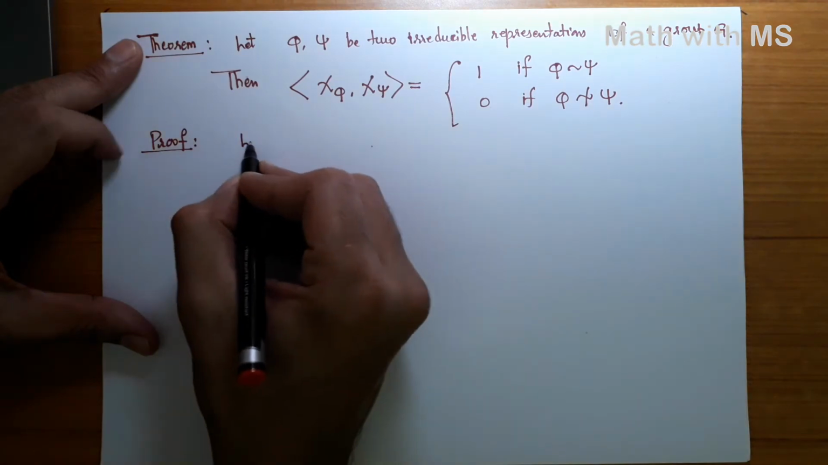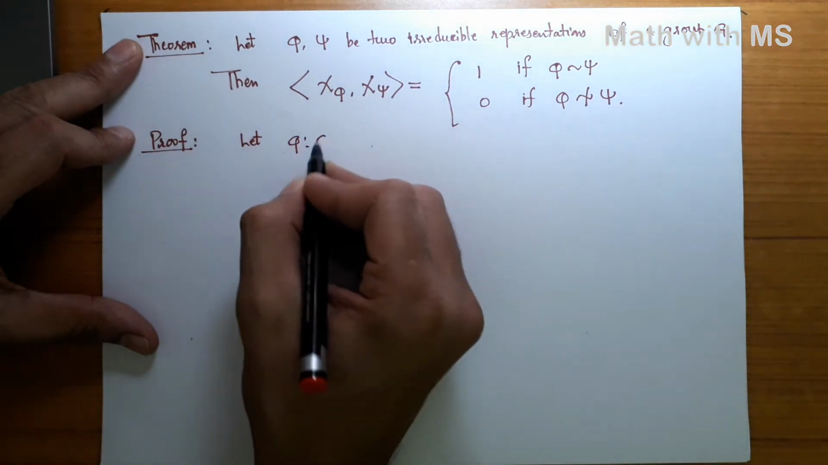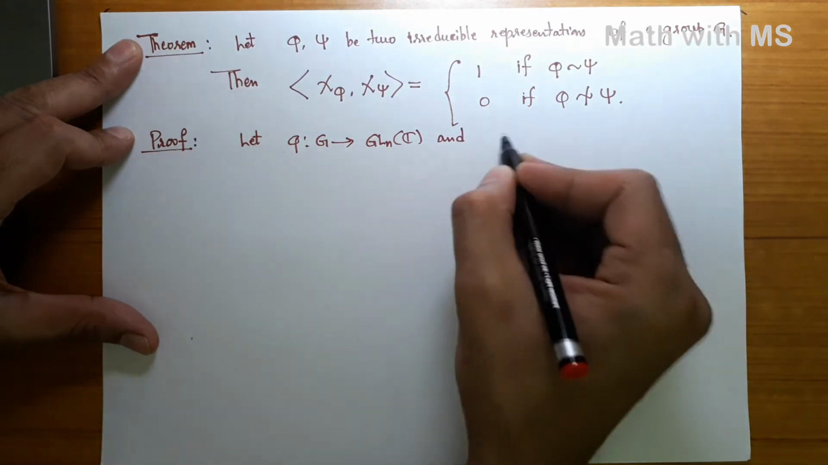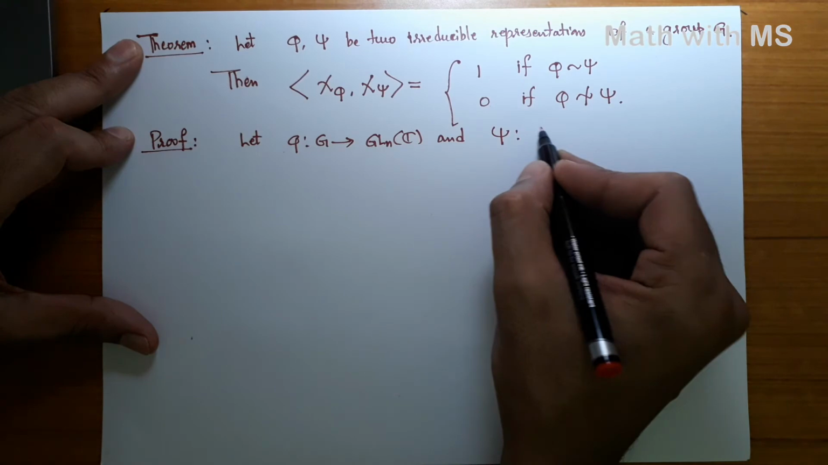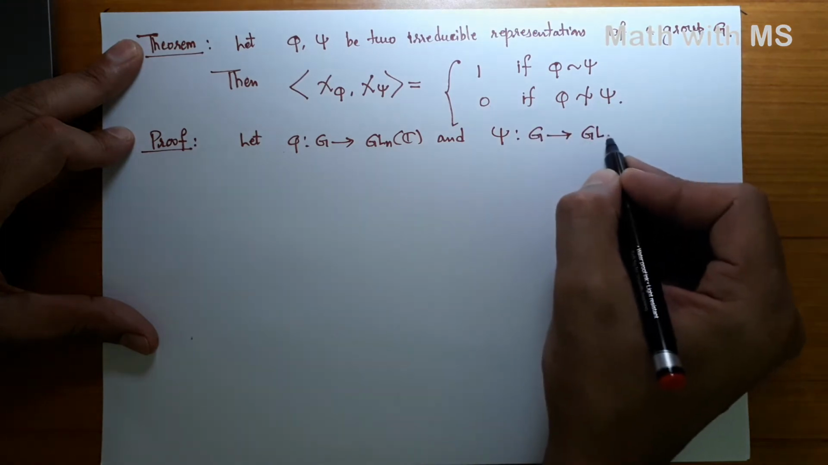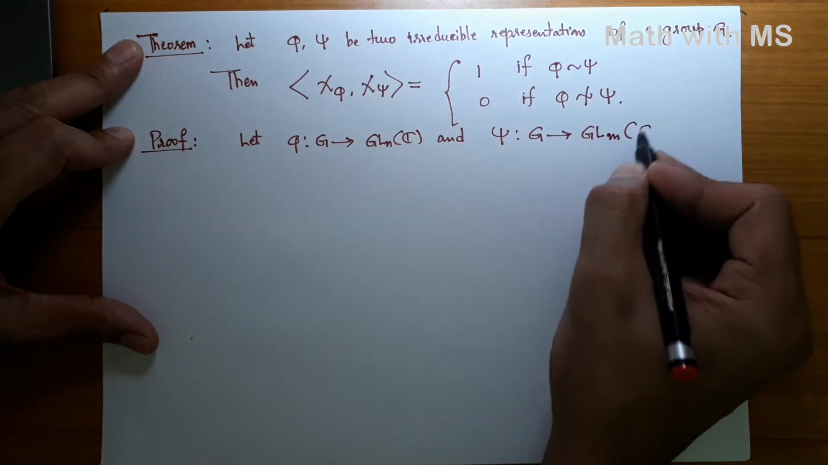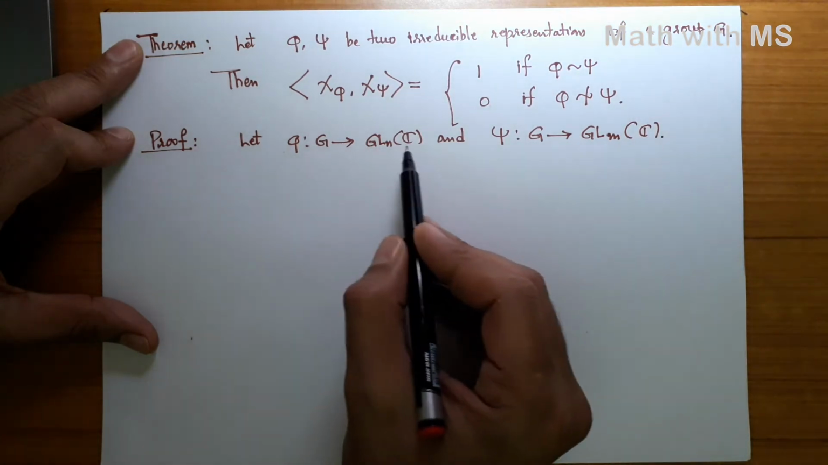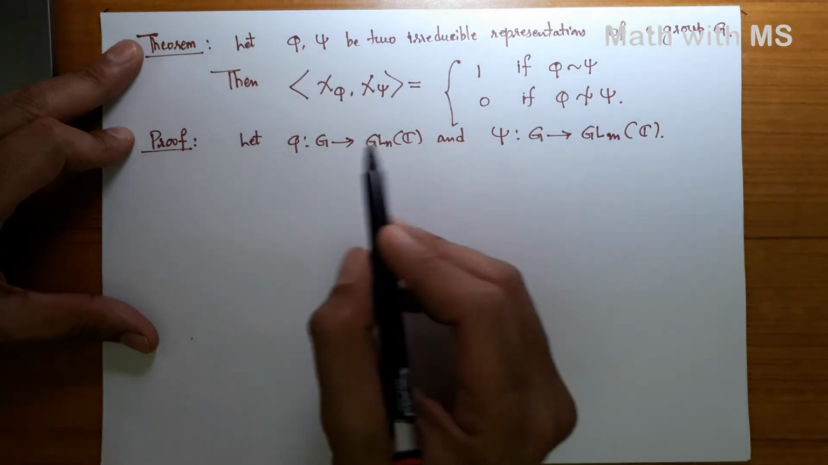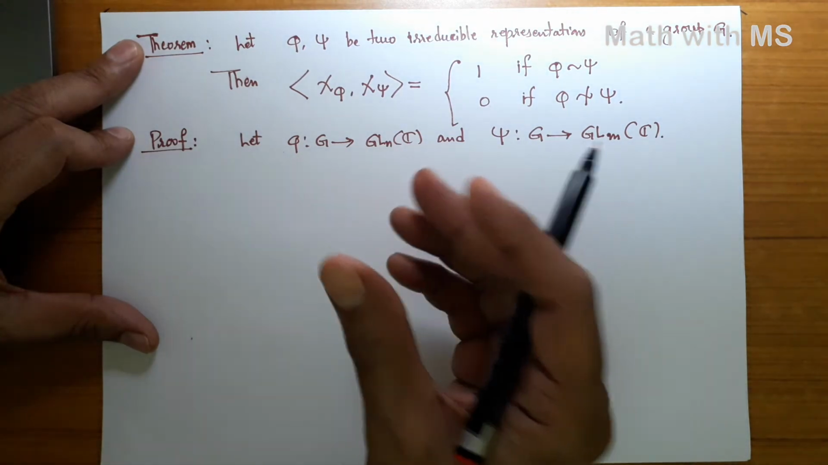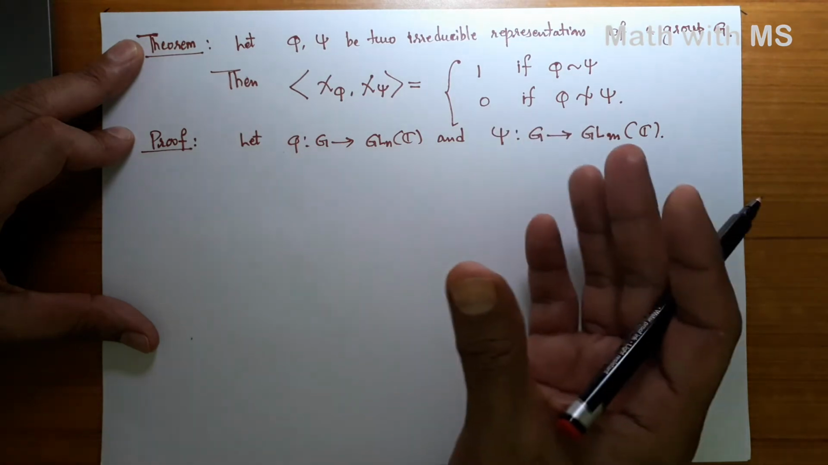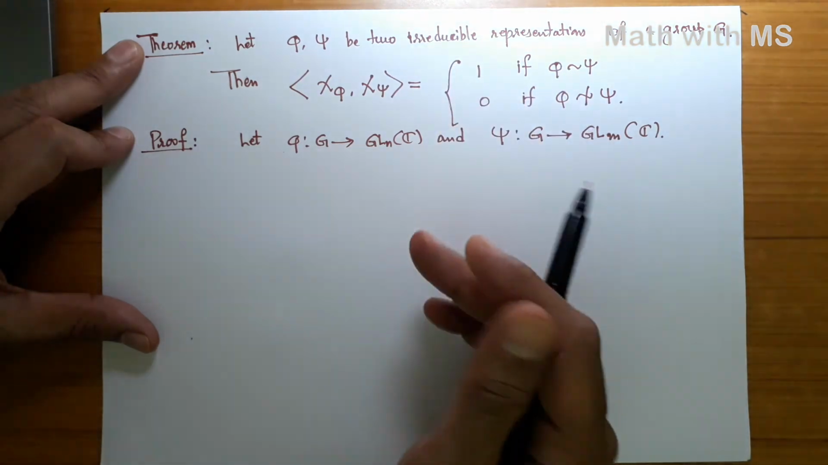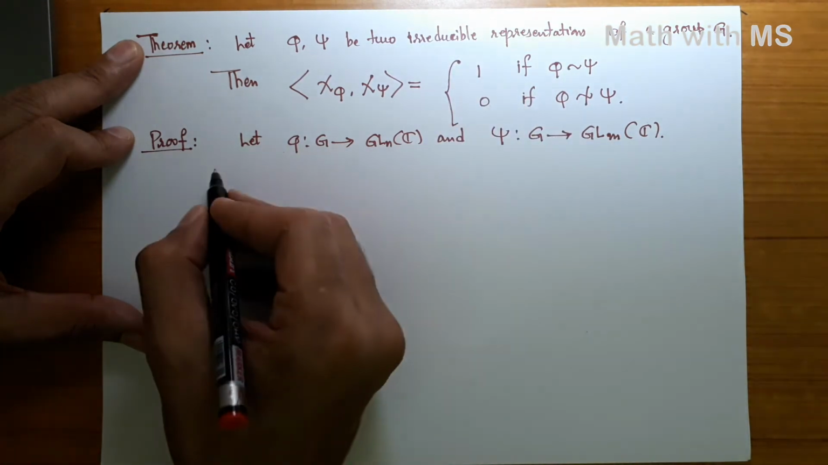Let us say phi is a map from G to GL_n(C), and psi is a map from G to GL_m(C). Without loss of generality, we can assume that they are unitary representations, because every representation is equivalent to a unitary representation. All our groups are finite here, and equivalent representations have the same character, so the outcome will not really change.